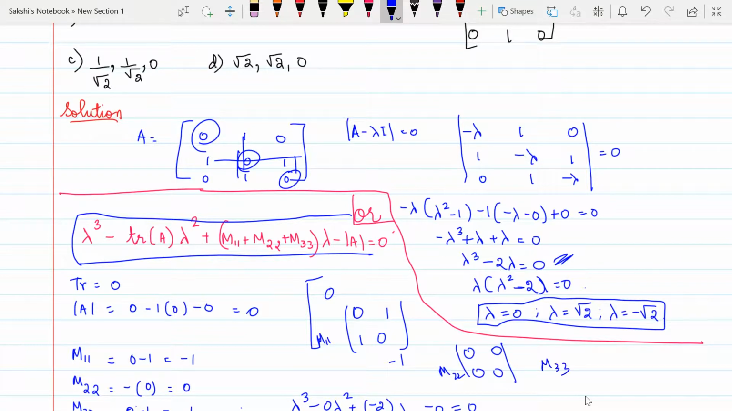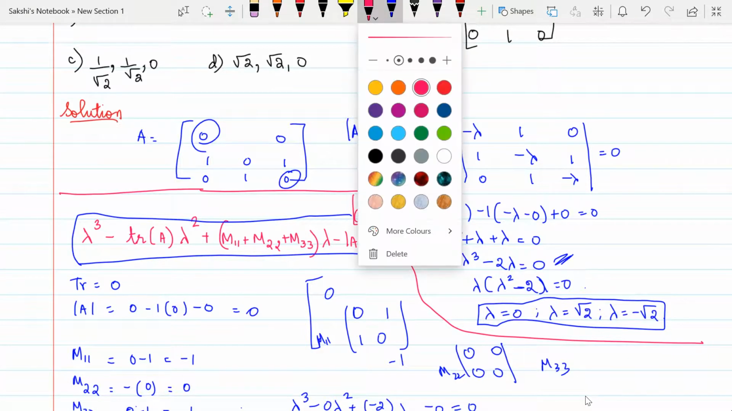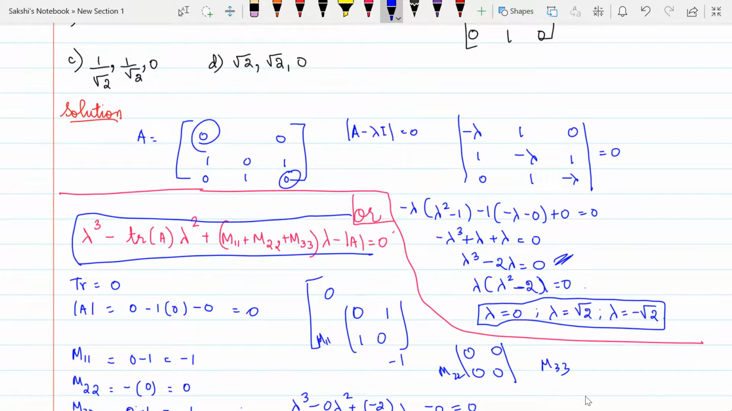And for M33, you're going to take this one. That is the determinant of 0, 1, 1, 0. So that is the minor over here. You're going to take that and sum it up. Okay, the sum of these minor values.